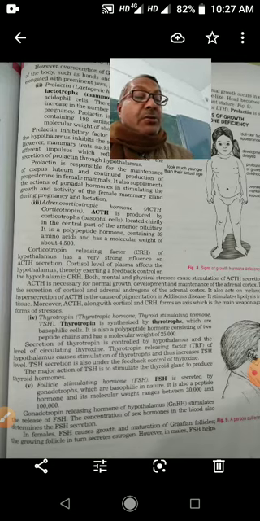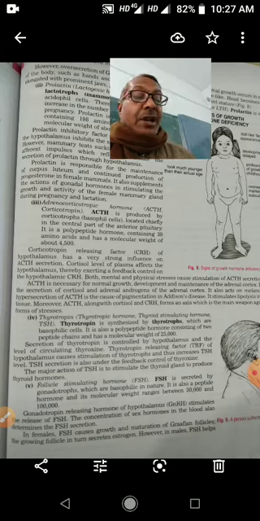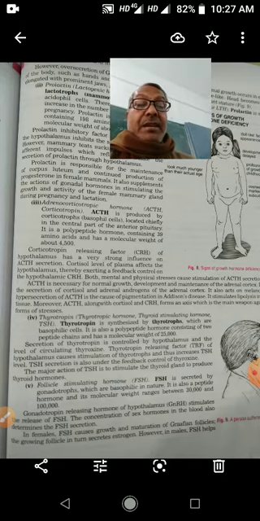So when thyrotropin releasing factor of hypothalamus stimulates the pituitary gland, then there is the secretion of thyroid stimulating hormone. Now thyroid stimulating hormone will stimulate the thyroid gland, then there is the secretion of thyroxine from the thyroid.